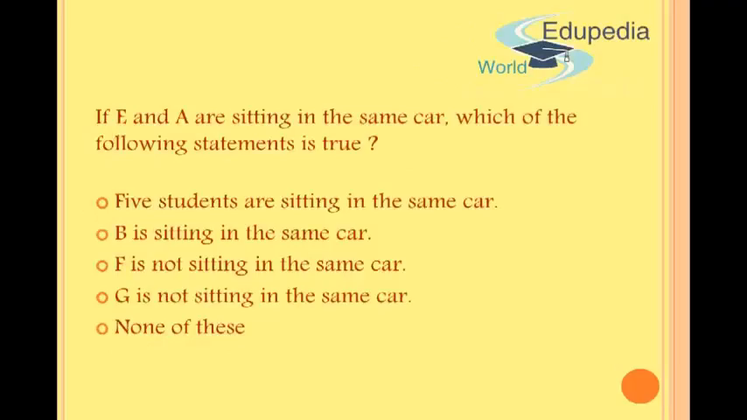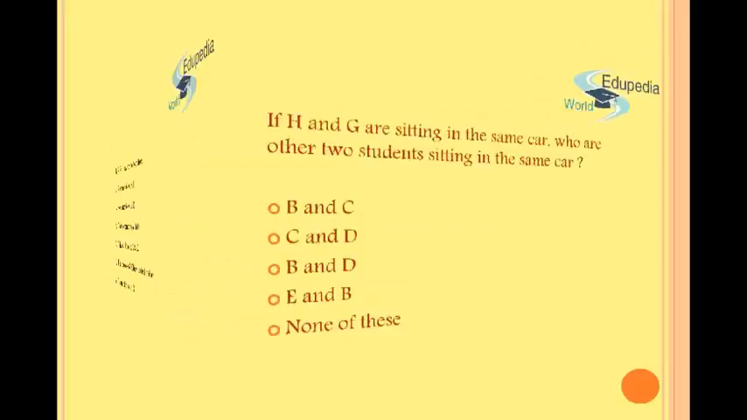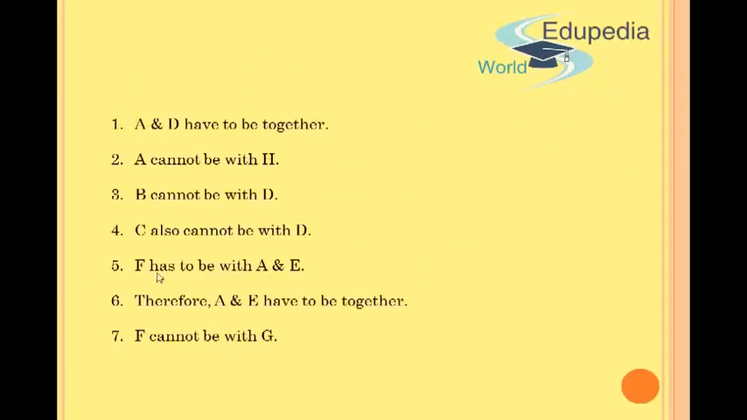Okay, let's take a look at the next question. If E and A are sitting in the same car, which of the following statements is true? Number 1, 5 students are sitting in the same car. Now I know that E and A are together, so that means F has to be in this car, because F has to sit with A and E. According to my conditions, F has to be with A and E, and this person F cannot be with G.